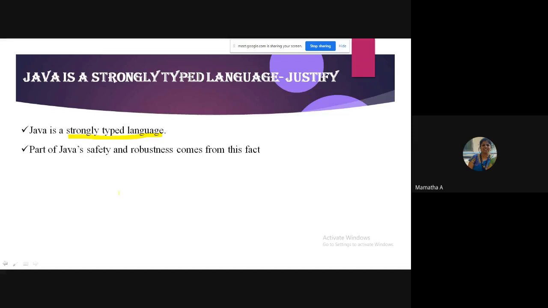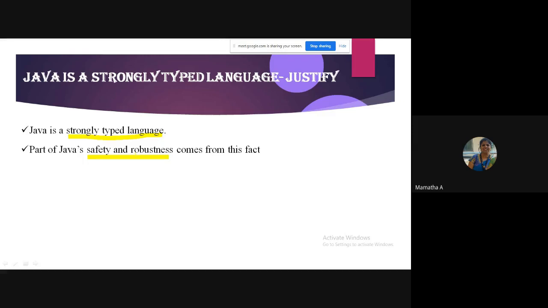Because of this, one of the Java features, safety and robustness, occurs. So we can say Java is a more secure and robust language.